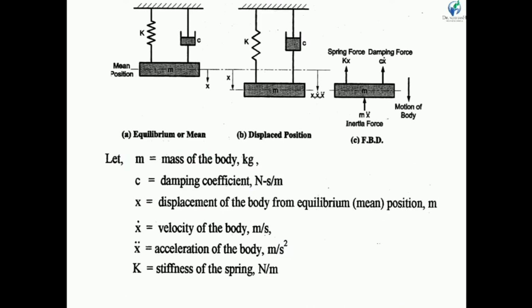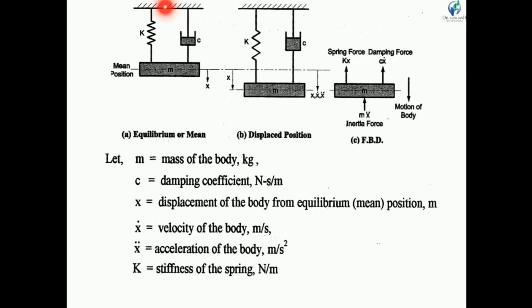So let us start. Let us consider a spring mass system with a damper as shown in the figure. Here our mass is at its mean position. When we disturb this mass, the mass will displace from its equilibrium position by x as shown in the figure.